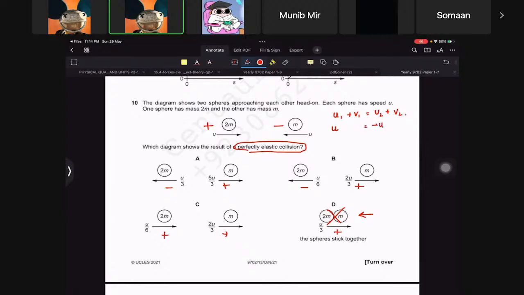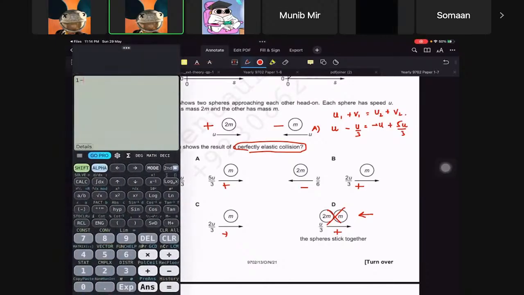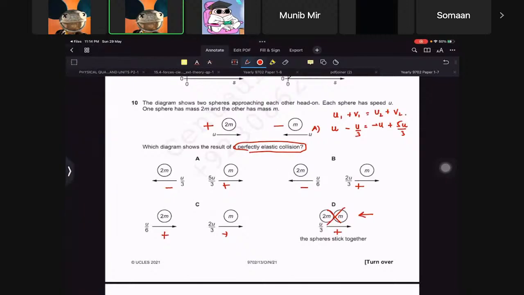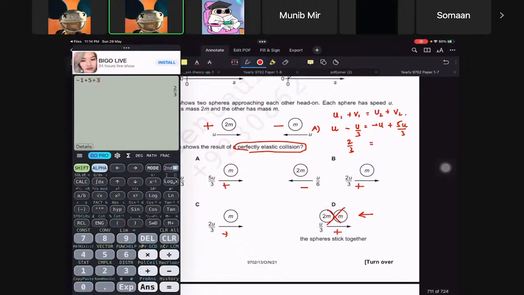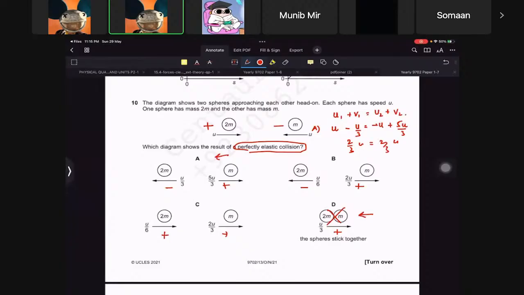The final velocity was minus u by 3, and this was plus 5u by 3. So on this side it will be 1 minus 1 divided by 3, that is 2 by 3, and on that side it's minus 1 plus 5 divided by 3, so it's 2 by 3 u as well. So this is our potential answer to this question.